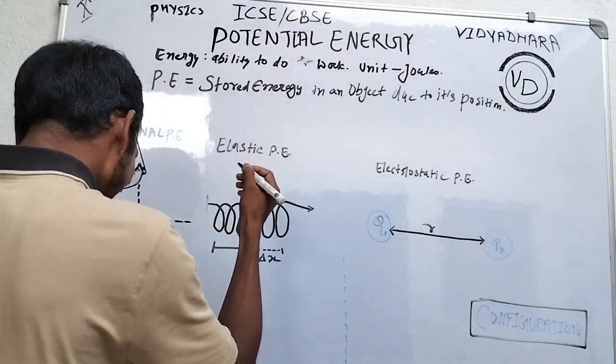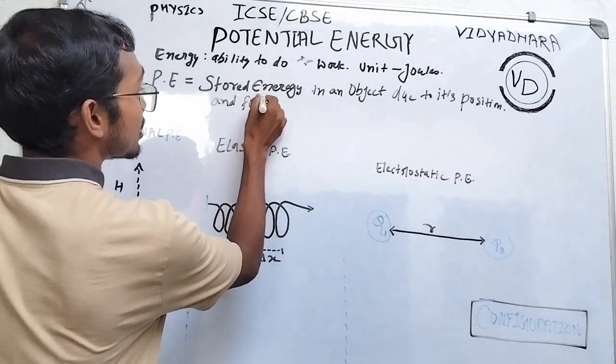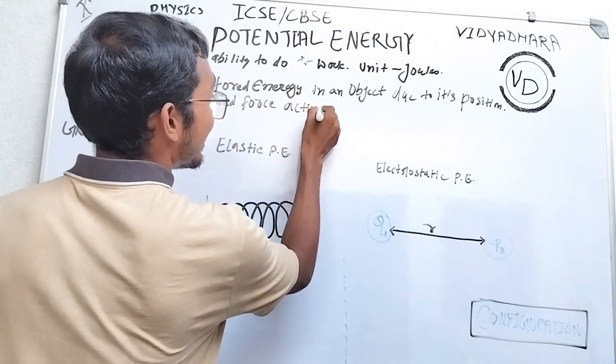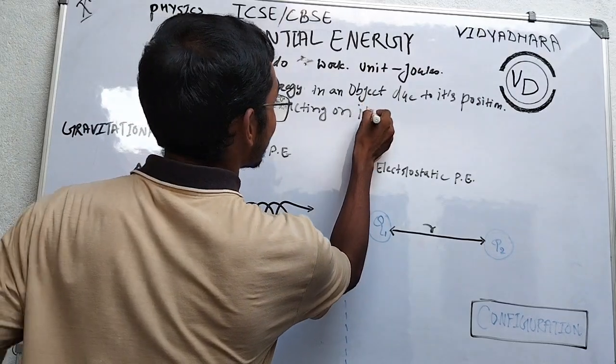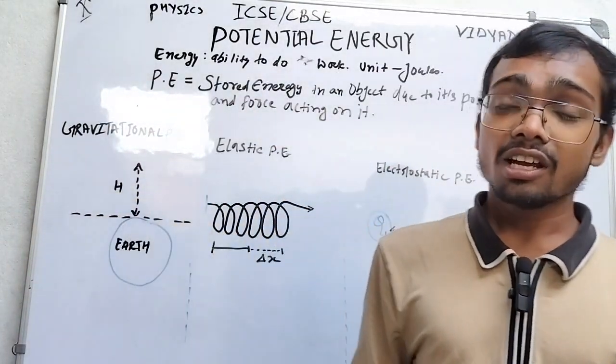That is enough, but we can also include force acting on it. Okay, so that is the definition.